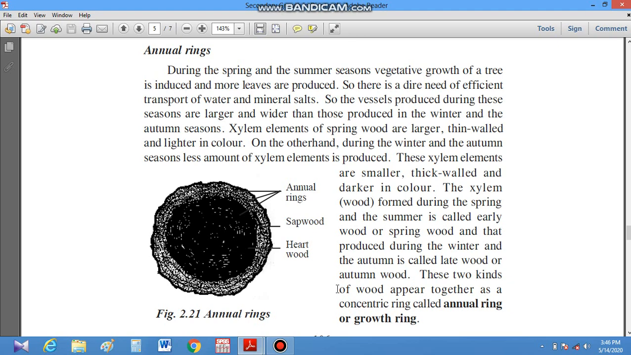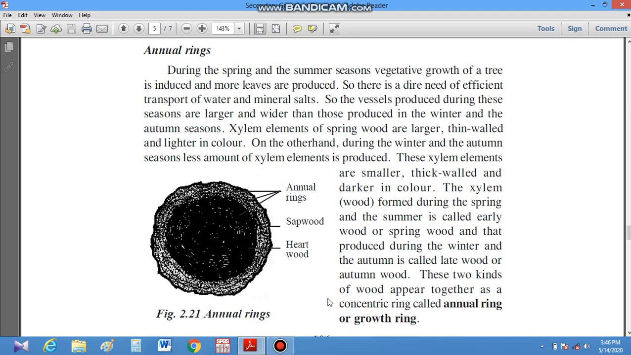And when secondary growth occurs in winter and autumn season, the xylem elements formed are first in less amount and smaller in size. They are thick walled and dark in color. So these woods are called spring wood and autumn wood.